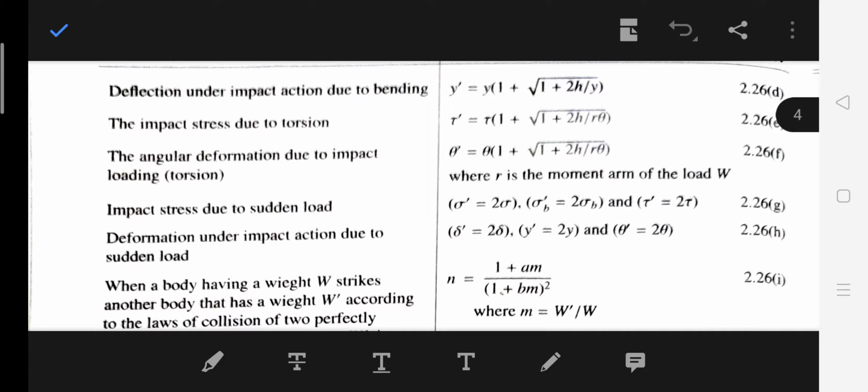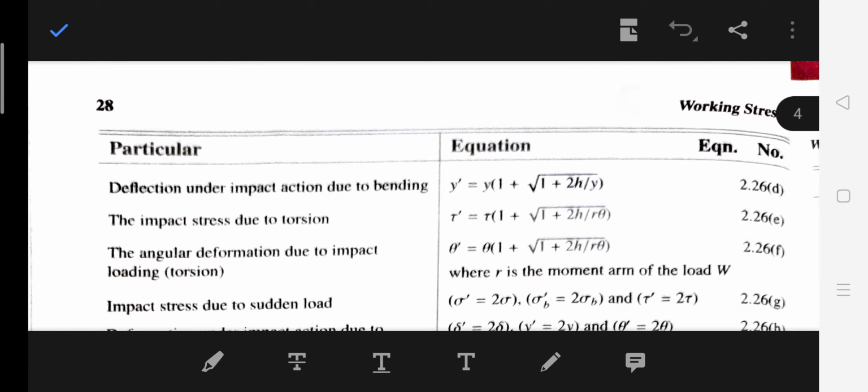So we need not learn any of the equations by heart. All the equations of the impact stress and related equations, everything we will get from the data book. So take page number 20.